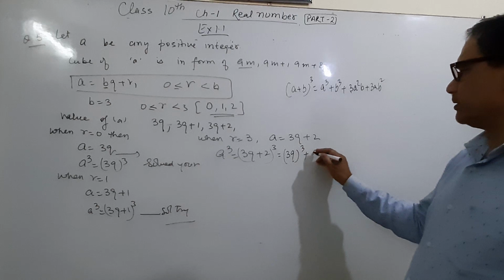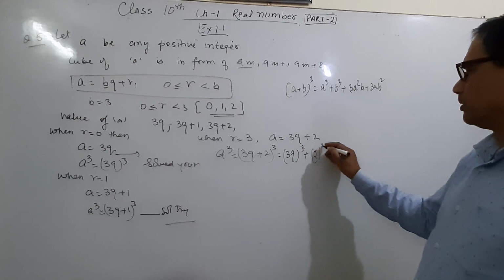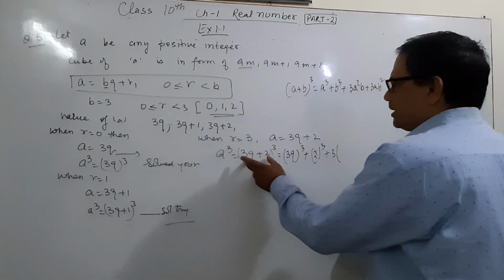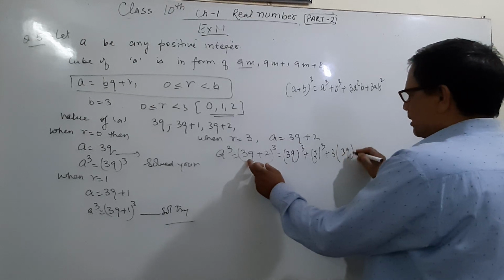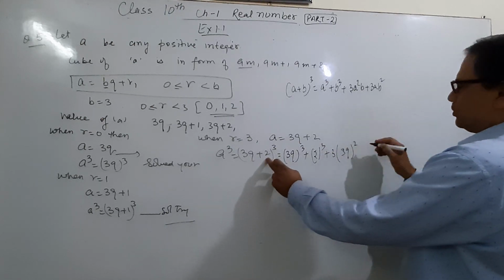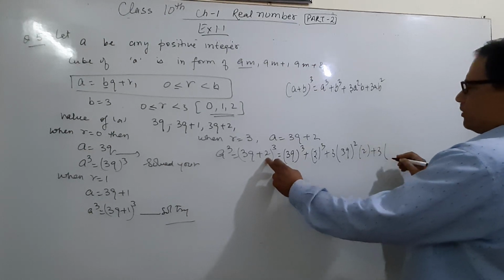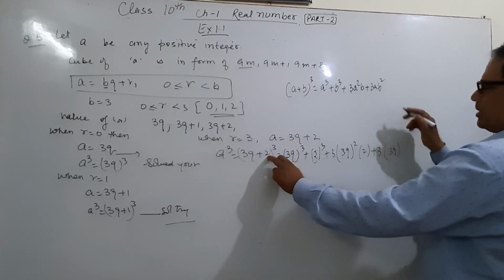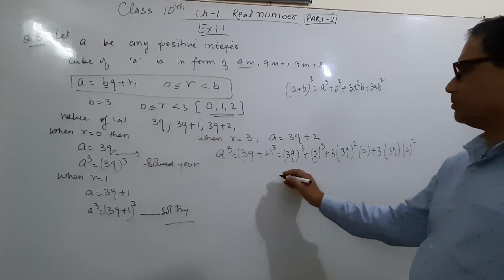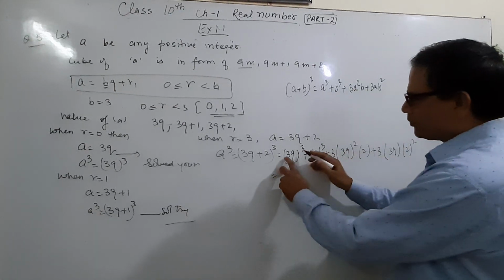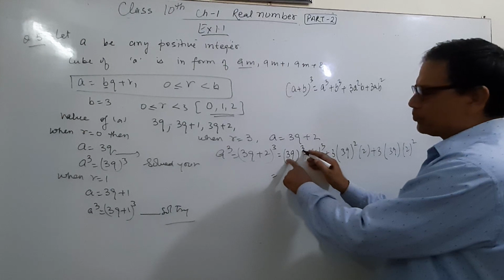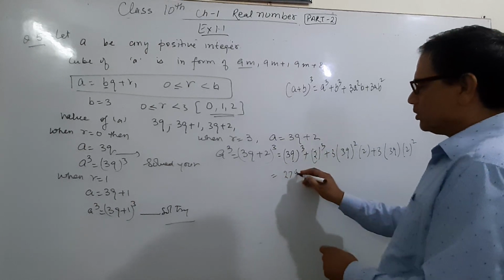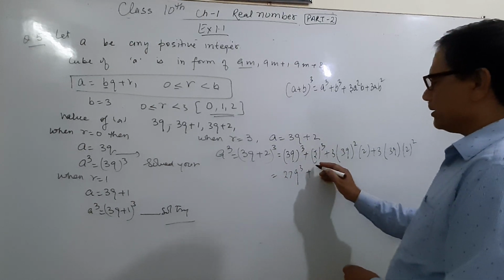Now here a cube is (3q) cube, plus b cube, 2 cube is 8, plus 3a square b. What is a square? Here a is 3q, here b is 2. So a square is (3q) square times b, which is 2, plus 3a b square, a is 3q, b square is 2 square. And now open it. 3 cube, you have to take the cube of 3 and the cube of q. 3 into 3 into 3 is 27, and q cube, plus 2 cube is equal to 8.